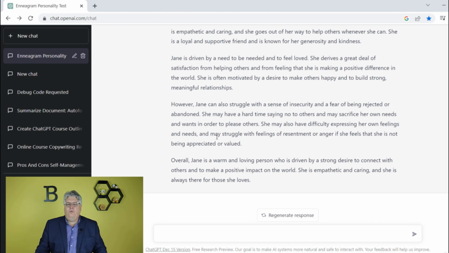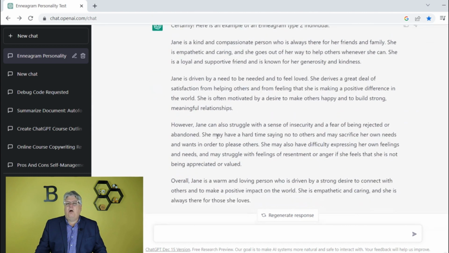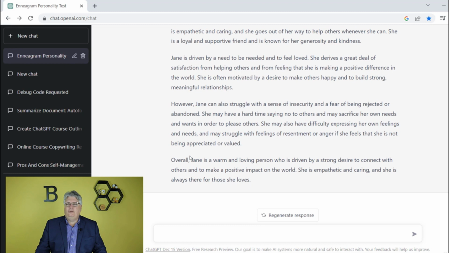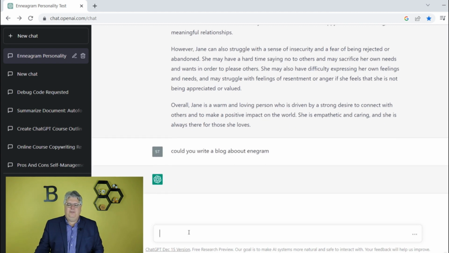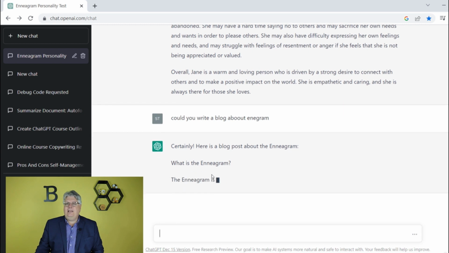In addition, let's say you wanted to turn this into a blog, right? Maybe you want to turn this into a blog article. You can just take it right from here and say, could you write, and we're going to get into blogs and stuff, but could you write a blog about Enneagrams, right? Is it going to get that? I type so bad. Certainly, here's a blog post about the Enneagram. What is the Enneagram, right?